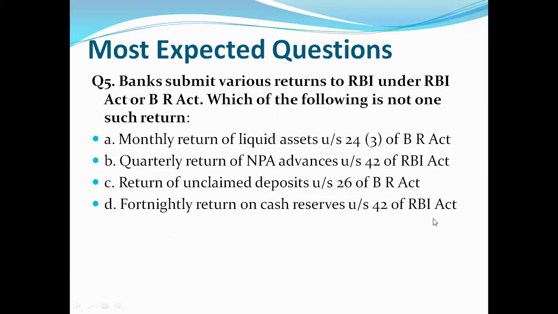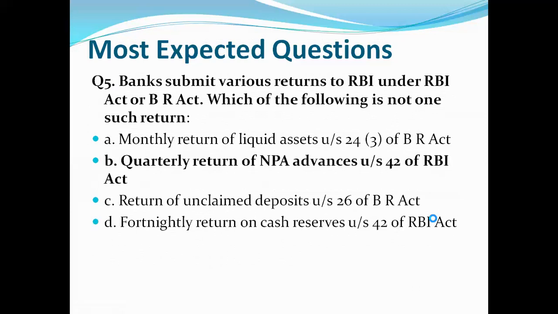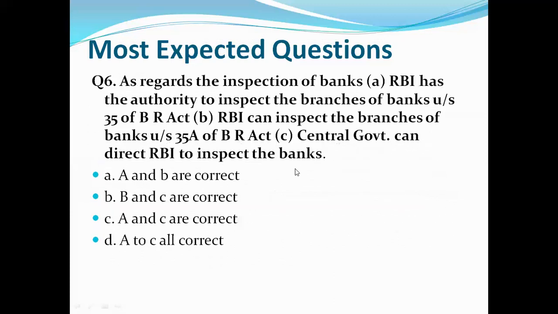So let's see our correct answer. And the correct answer is B. Quarterly return of NPA advances under Section 42 of RBI Act. So this is wrong. Let's move to question number 6.